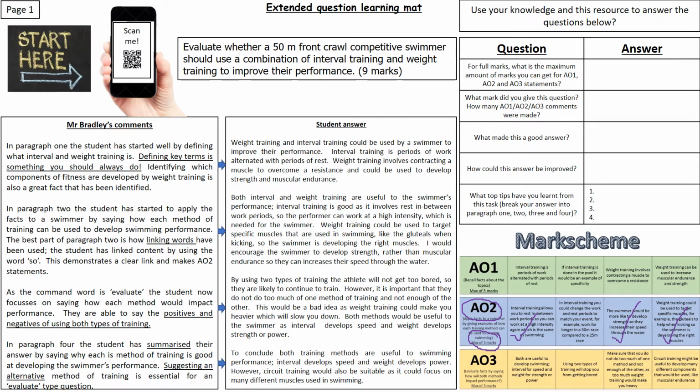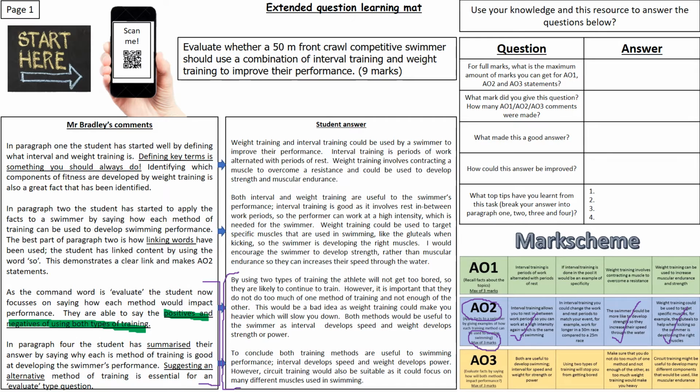Okay, what I'd now like you to do is, again, we know how this is probably going to go now. I want you to look at both paragraph 3 and 4 from both my commentary and from the student answer. And again, I want you to highlight any key points that you note. For example, in paragraph 3, I've written about positive and negative effects of using both types of training.